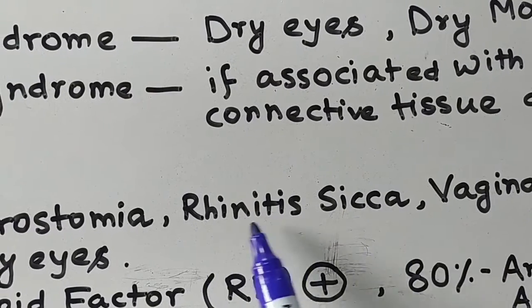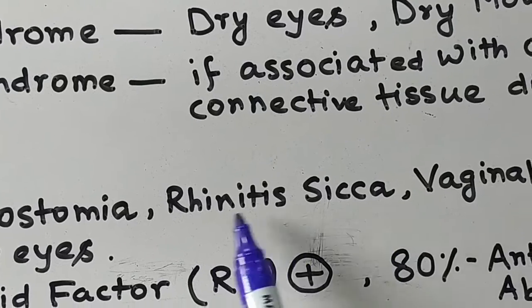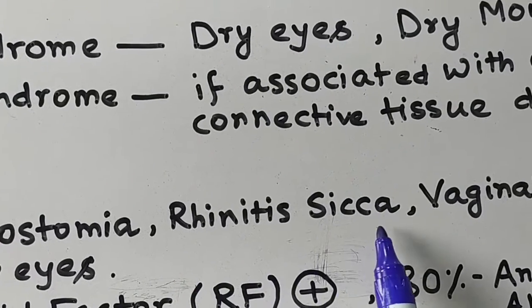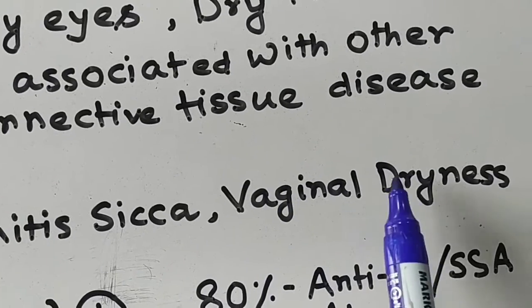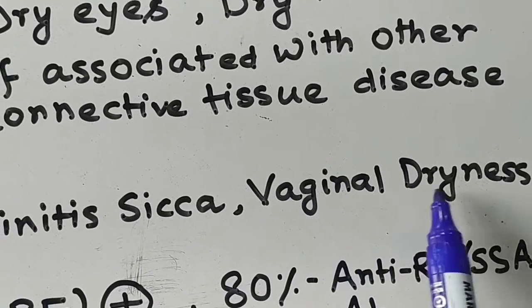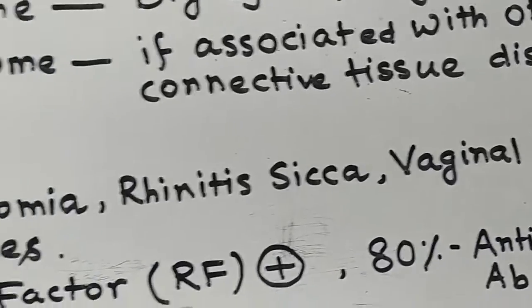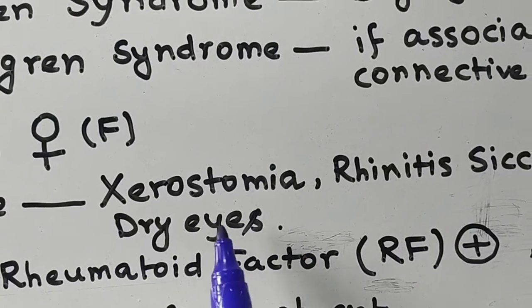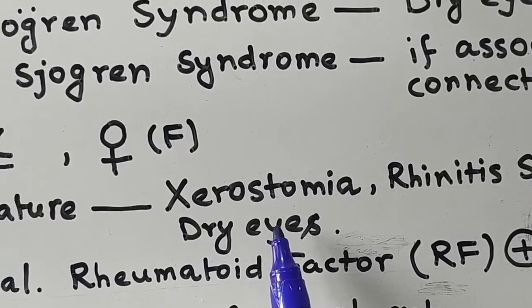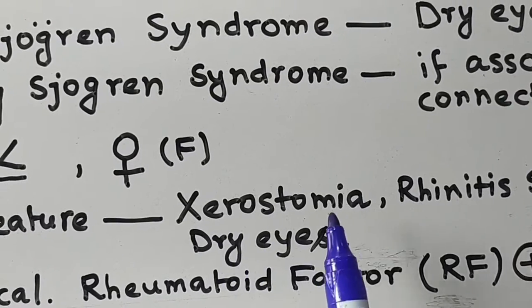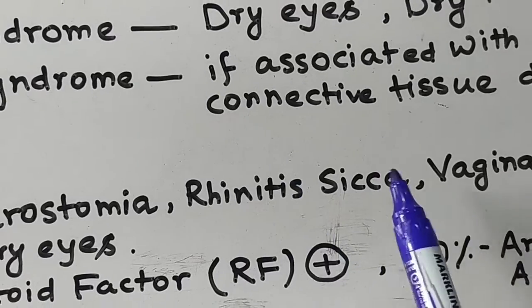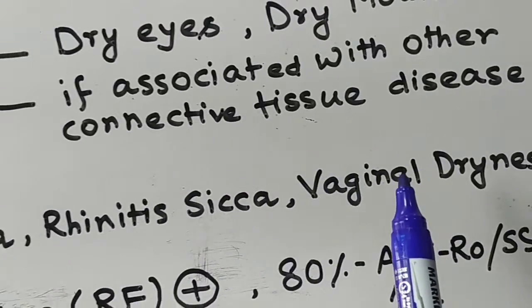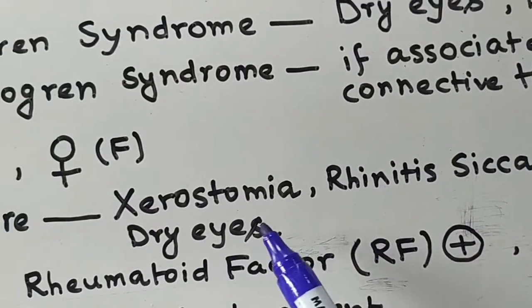This is known as rhinitis sicca. Next is vaginal dryness, and another is dry eyes. So all these are clinical features: xerostomia, rhinitis sicca, vaginal dryness, and dry eyes.